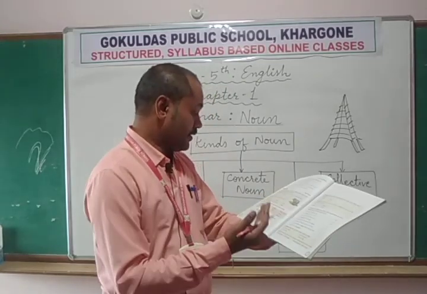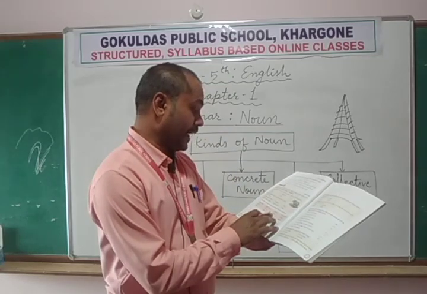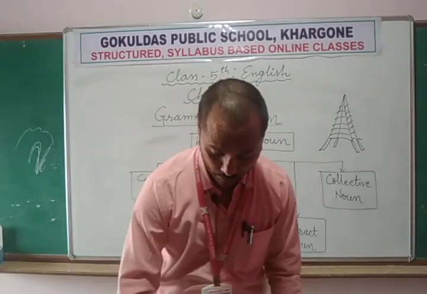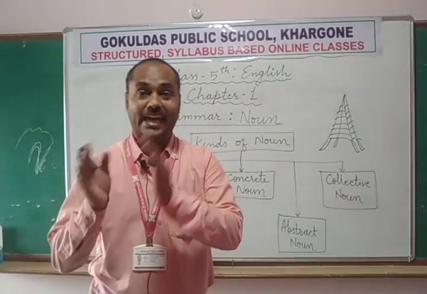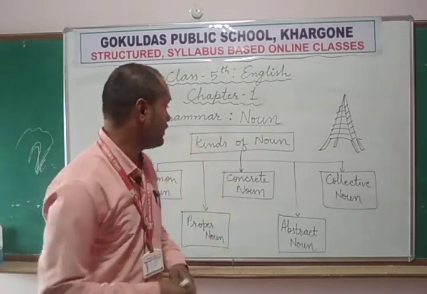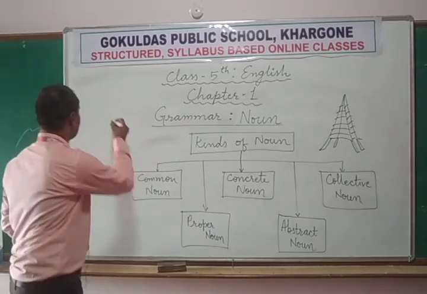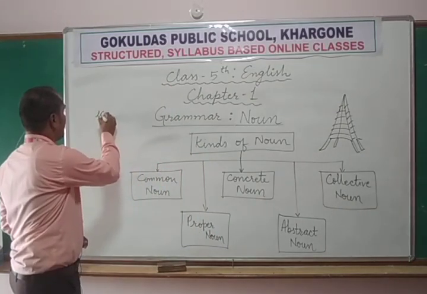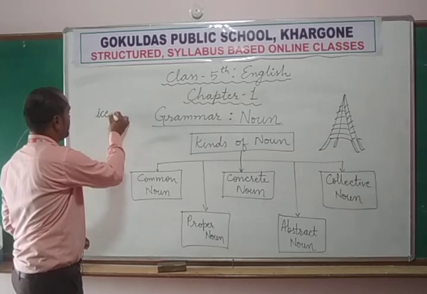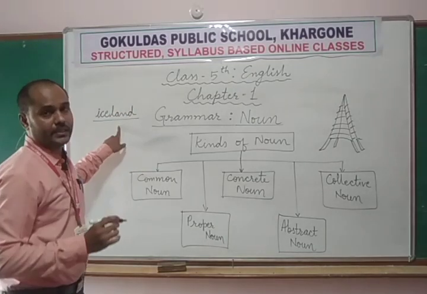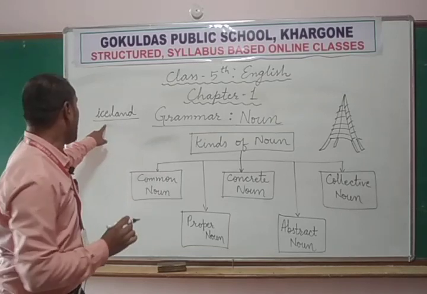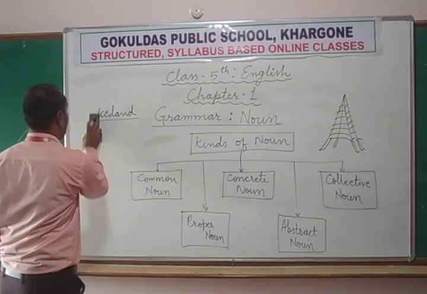Next, when we come to the next, Iceland. Now let me clear it for you because there is a confusion between island and Iceland. Iceland, in European countries, there is one country that is named Iceland.